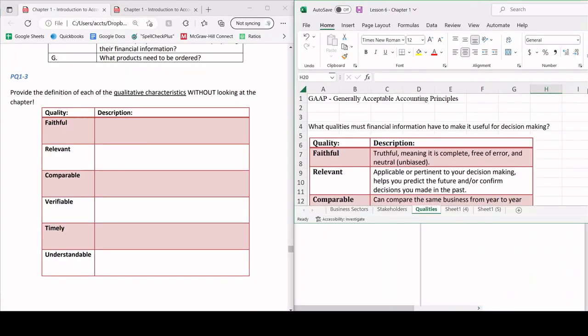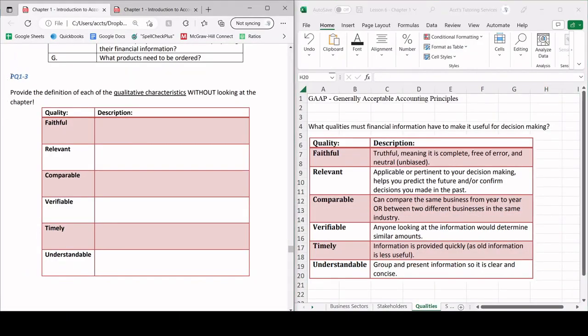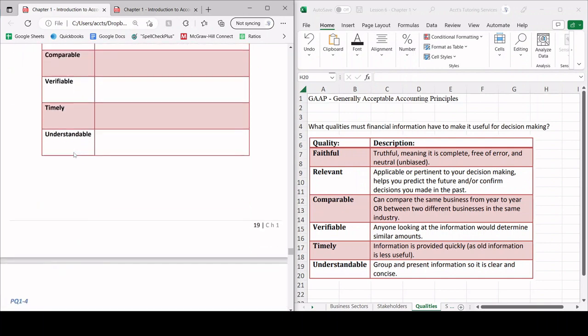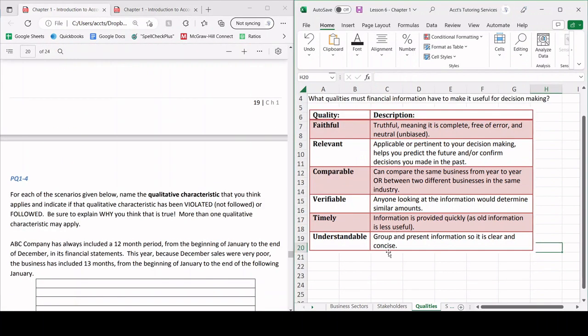Let's actually go through some questions. So PQ13, we're going to skip that because we just talked about it. So let's jump straight to PQ14. Okay, so for each of the scenarios given below, name the qualitative characteristic that you think applies, and indicate if that qualitative characteristic has been violated, not followed, or followed.